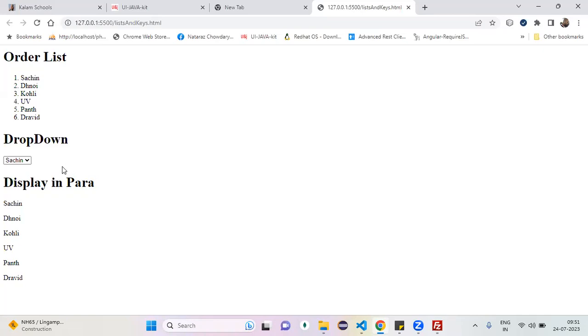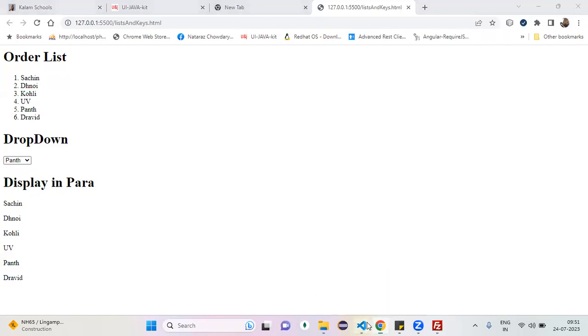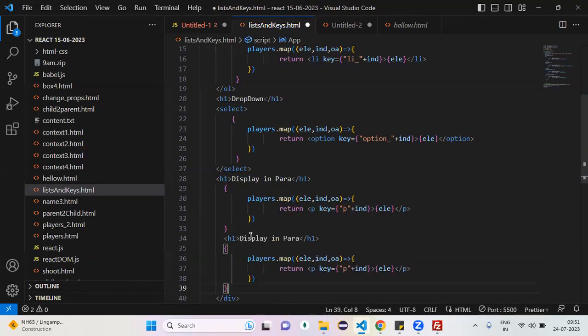Multiple elements are there, select one. Okay, drop down works, but in another way, radio button or not. So for every player, before that, I need one radio button. Tell me how we can. With the same code only, you have to make some extra modifications, yes or no? Tell me what modifications.